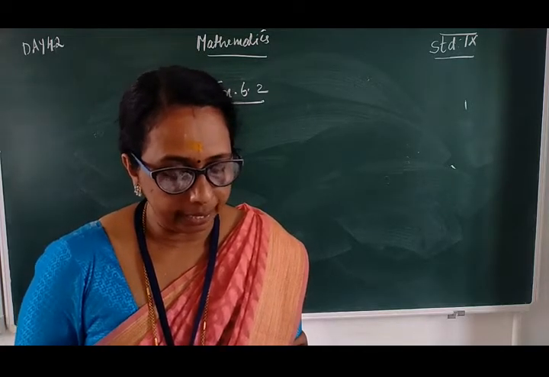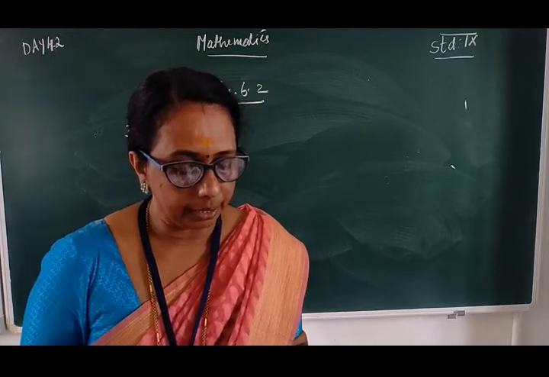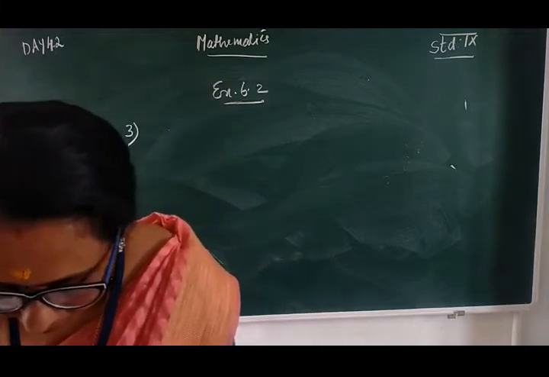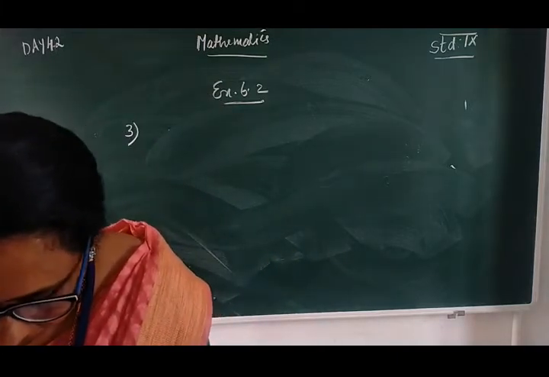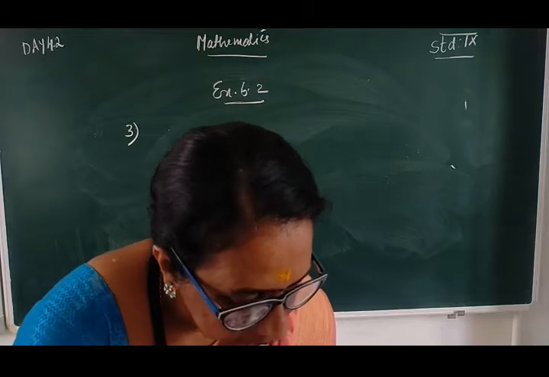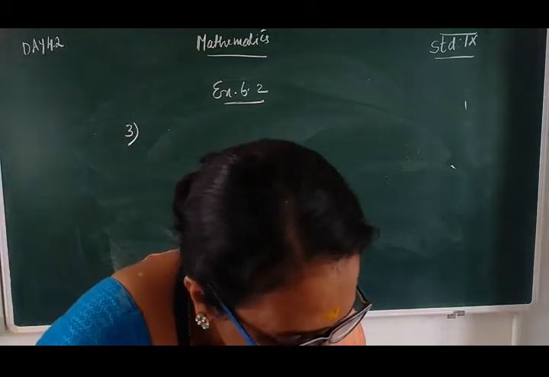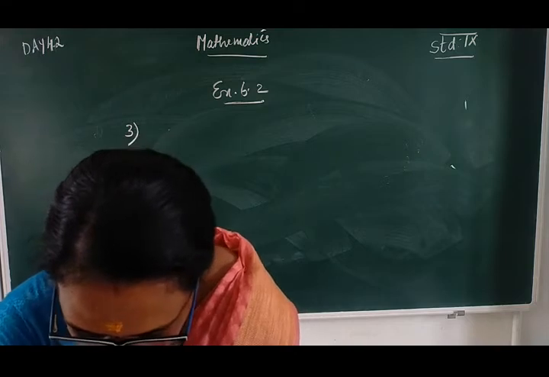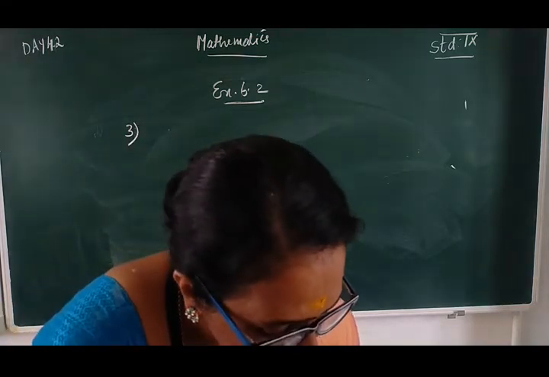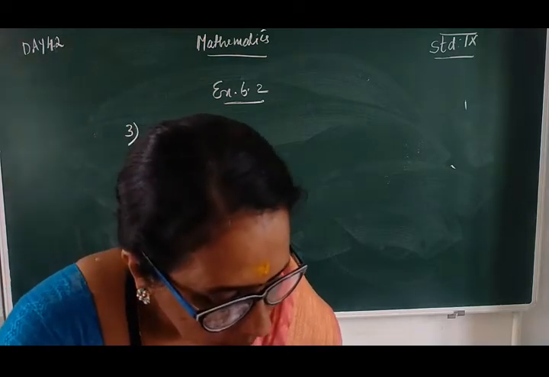Find angle AGE, angle GEF, and angle FGE. We want to find these three angles.